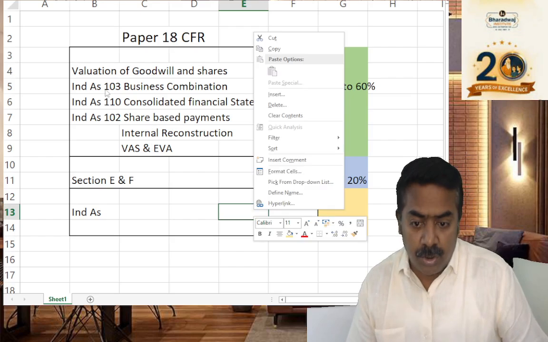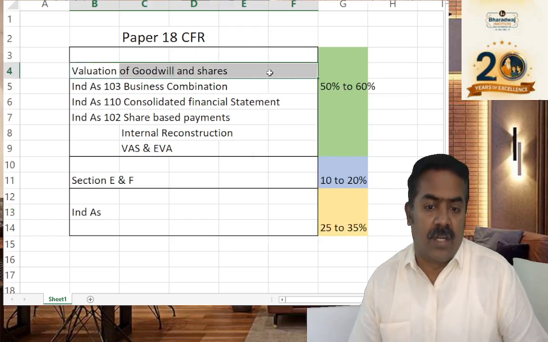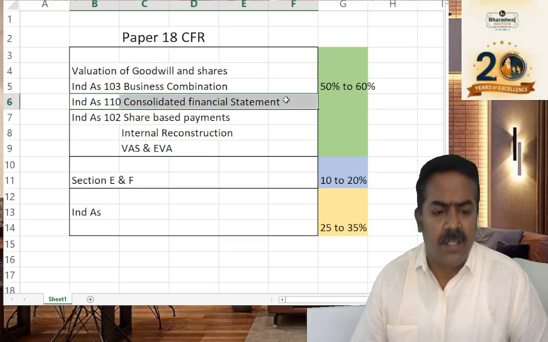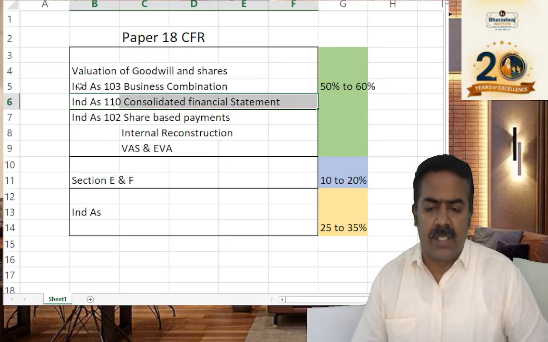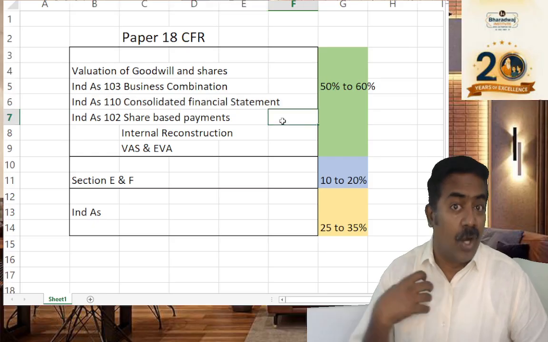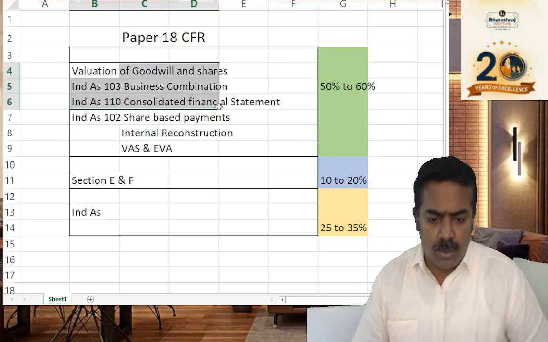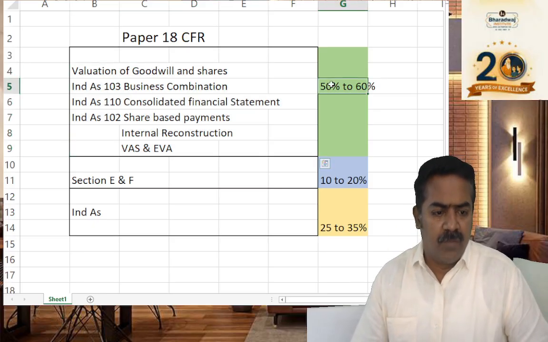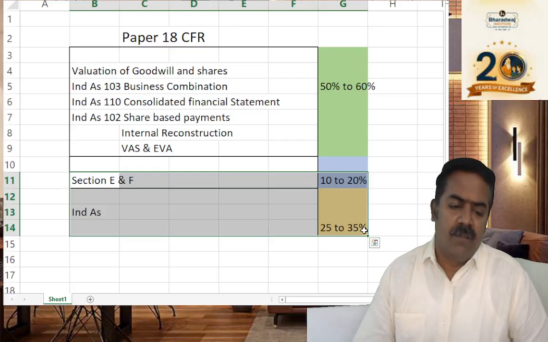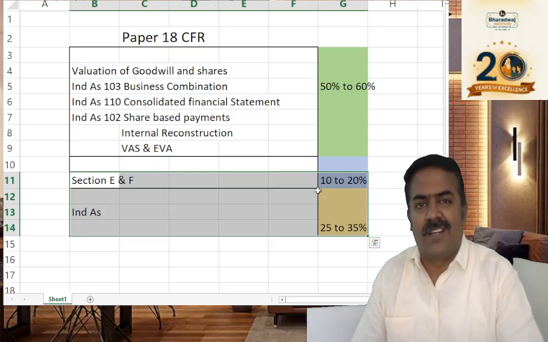So ensure, most important is learning in this order. Okay, many students start directly with consolidated financial statement. You will have definitely a hiccup, because without understanding business combination, going to Ind AS 110, according to me, that is not good. So learn this chapter where your pass is guaranteed. Learn these additional chapters where your exemptions and high marks are guaranteed.